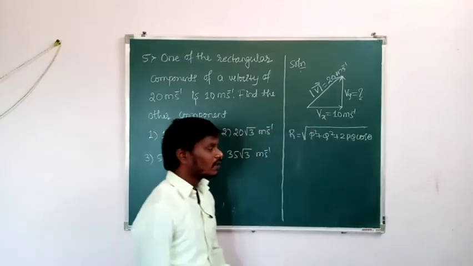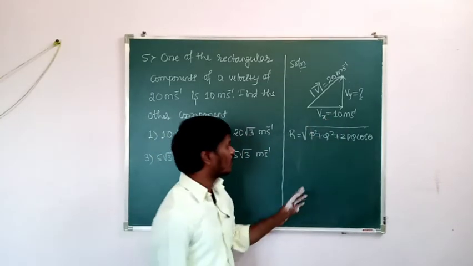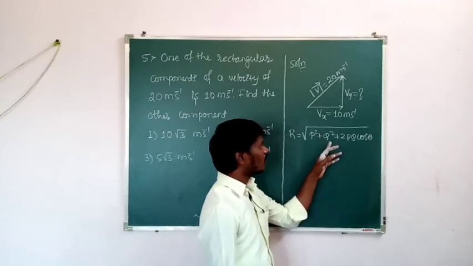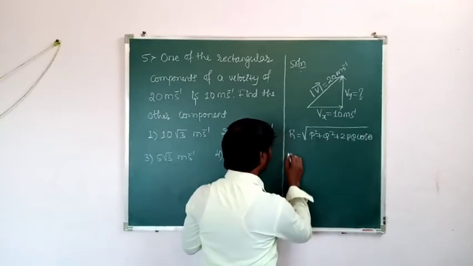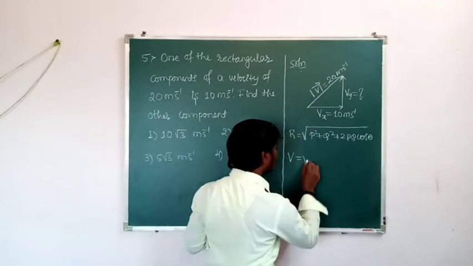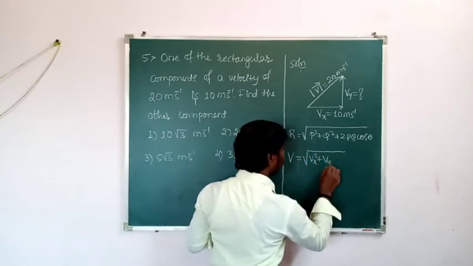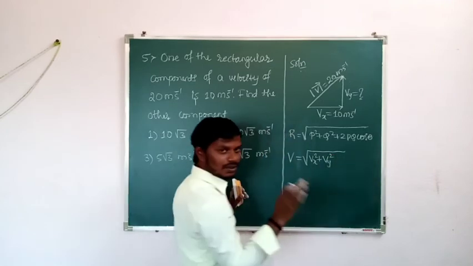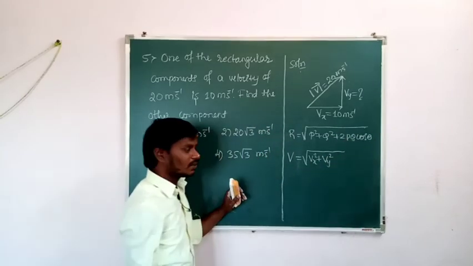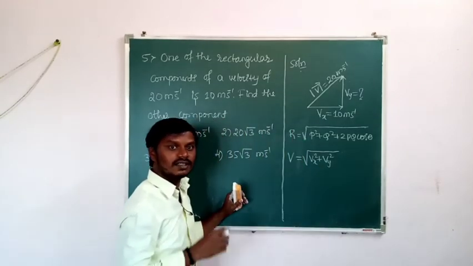Okay, then here theta is 90 degree. Theta is how much? 90 degree. Okay, then so cos 90 is how much? 0. Then p can be taken as vx and q can be taken as vy. Then so here the resultant is nothing but the velocity. Then v is equal to p can be taken as vx and q can be taken as vy, and here the cos 90 is how much? 0. 2 into vx into vy into 0, again it is a 0, let it be. Okay, then what about v? The magnitude of velocity vector is given, that is how much? 20.